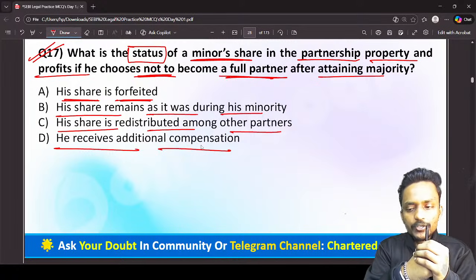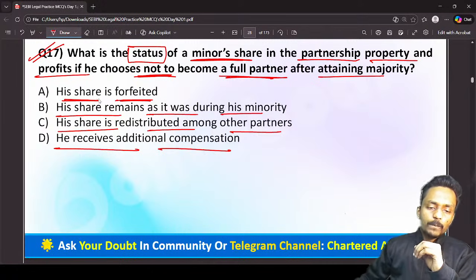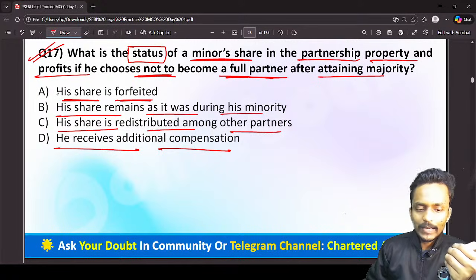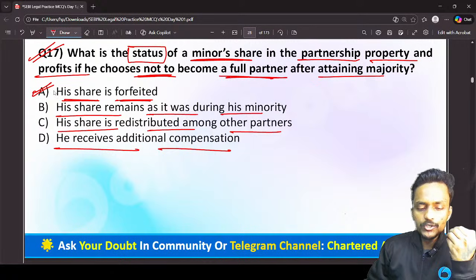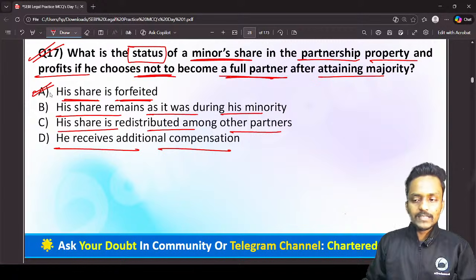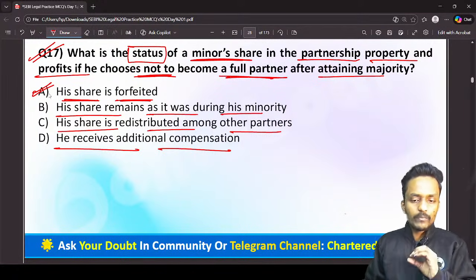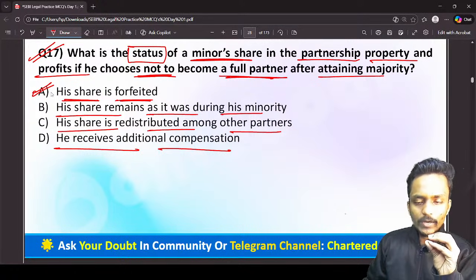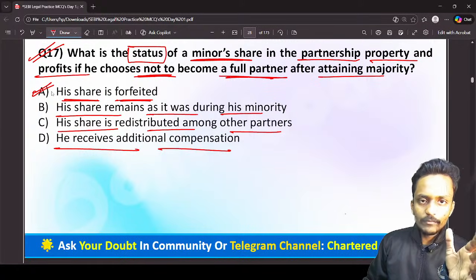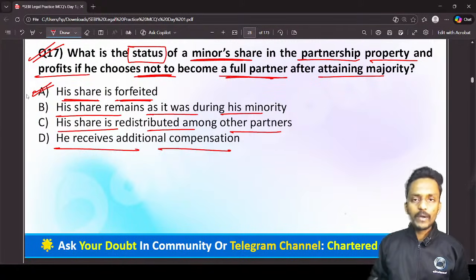What is the status of a minor's share in the partnership property and profit if he chooses not to become a full partner? When a partner decides that he does not want to become a partner in the partnership firm after attaining majority, his share will be forfeited, because he is not eligible to become a partner. He has given a notice to the public that he doesn't want to become a partner in the partnership firm, so his share will be forfeited, but he is eligible to get, up to the date of notice, all the profit and property for which he was admitted to the benefits of the partnership firm.